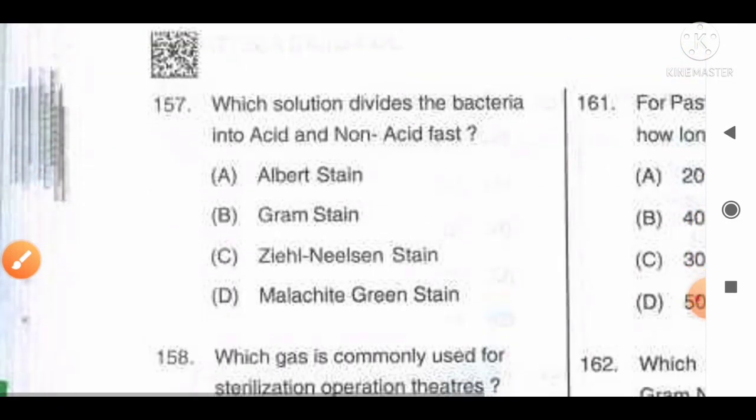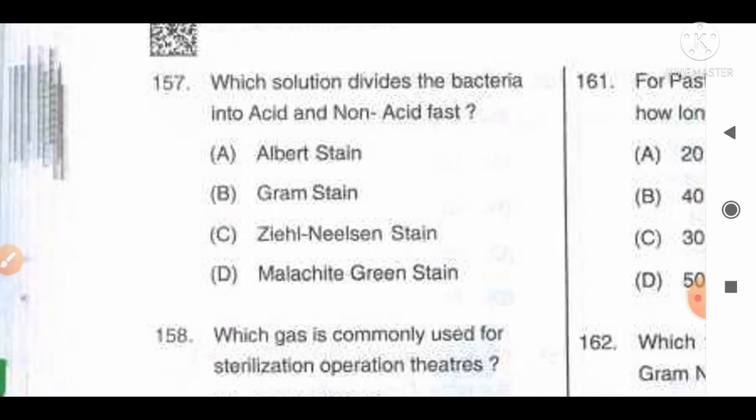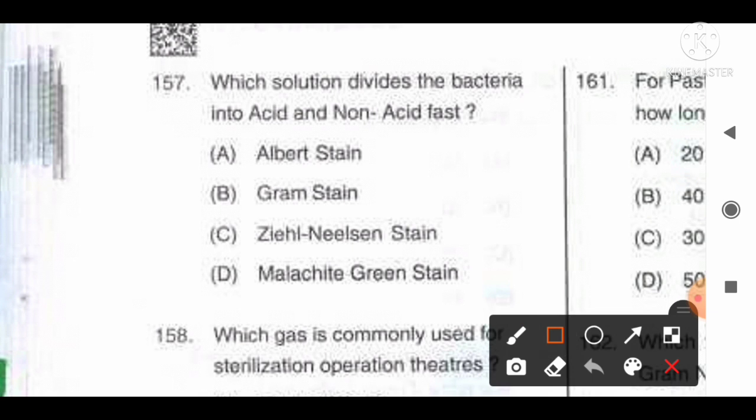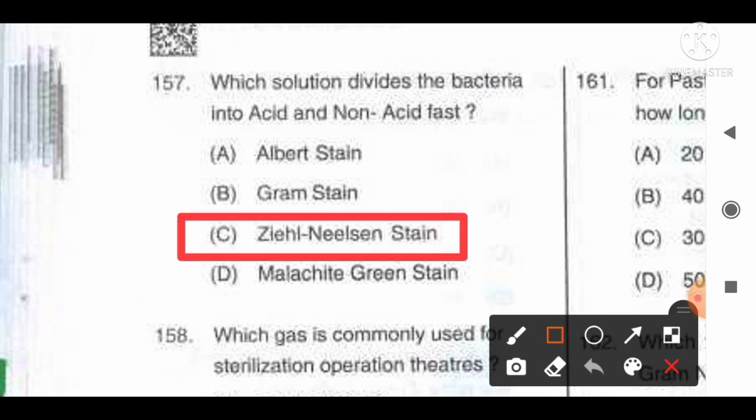Which solution divides the bacteria into acid fast and non-acid fast? The options are A Albert stain, B Gram stain, C Ziehl-Neelsen stain, D Malachite green stain. It is one of the easiest questions, and the correct answer is option C. Ziehl-Neelsen stain or acid fast stain divides bacteria into two groups, acid fast and non-acid fast. Gram stain differentiates bacteria into gram positive and gram negative groups. So option C is the correct answer.